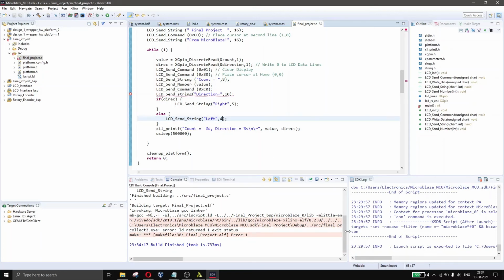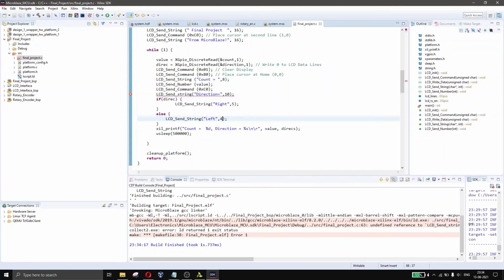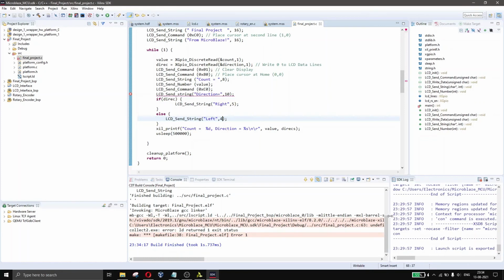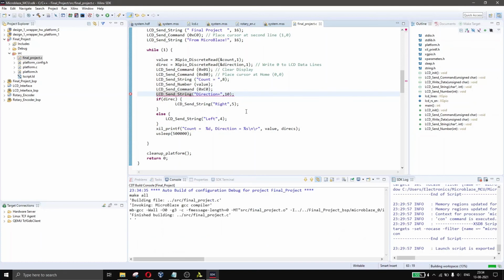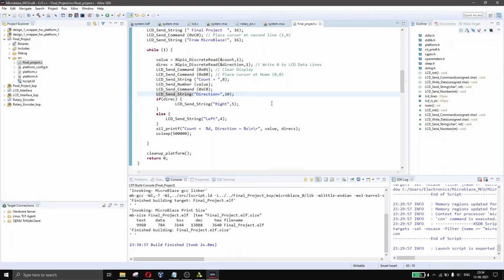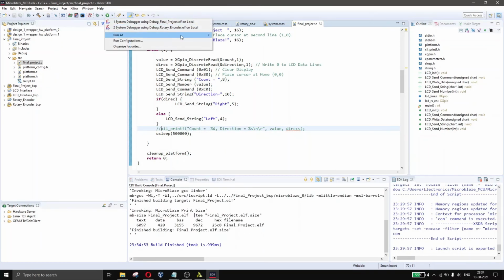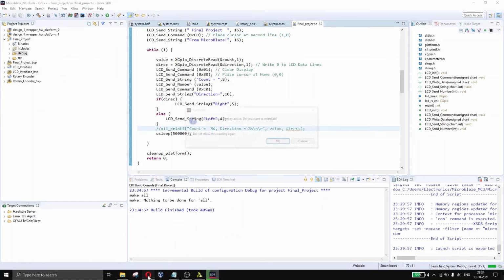What is this error now? Undefined reference to LCD send string. Sorry, S is small. Yes, build finished. Now let's try running this program now. I'll remove this, no longer needed. Oh, sorry, remove this alone. I'll just comment it out. So run as, launch on hardware.